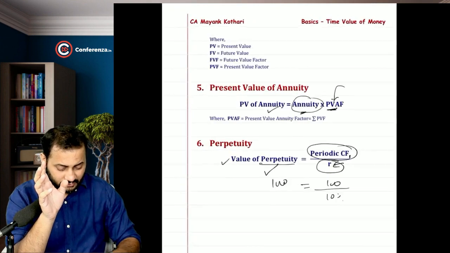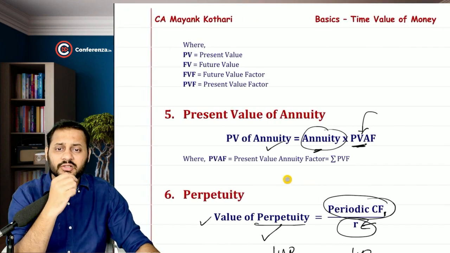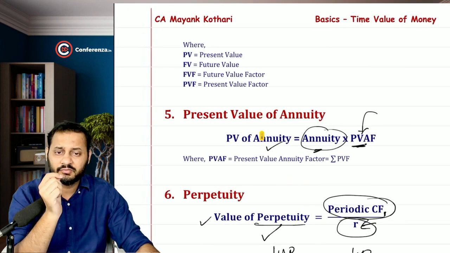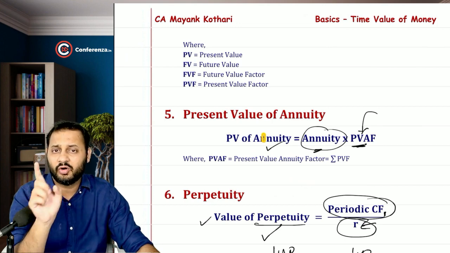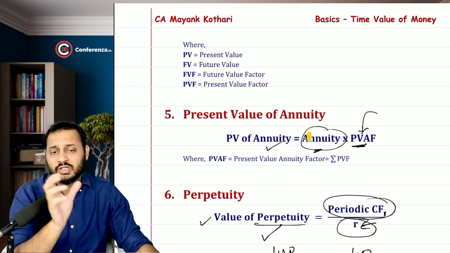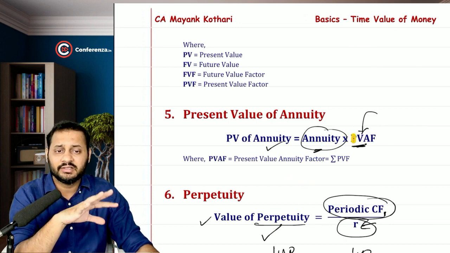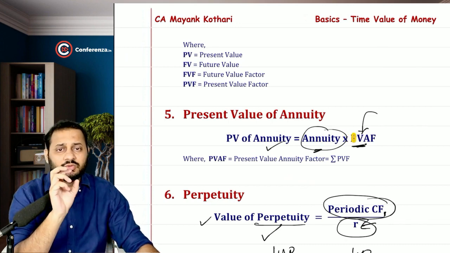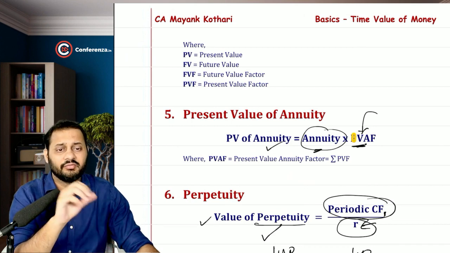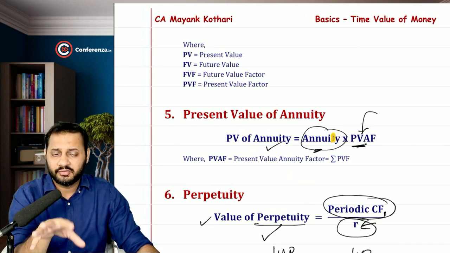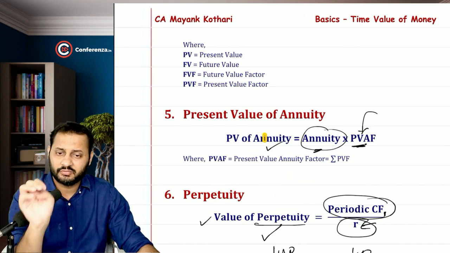That was the case. Now we also learned about the present value of annuity concept, where we can calculate the present value of all the similar cash flows. So if for 5 years the cash flow is the same, we can take it once and then take the total of the present values. We call it the present value annuity factor. Then present value annuity factor times annuity becomes the present value of annuity.